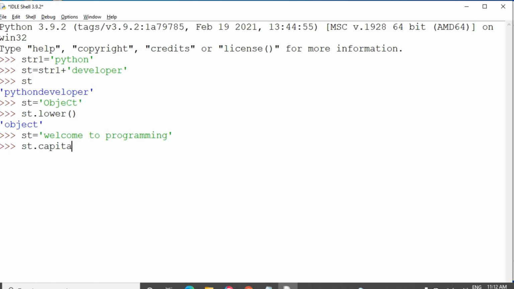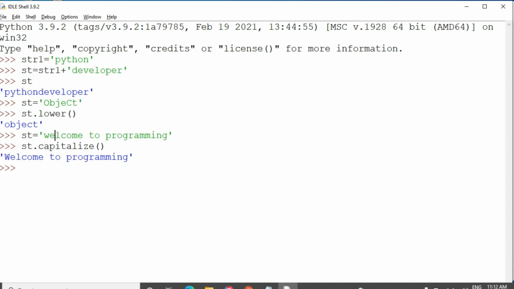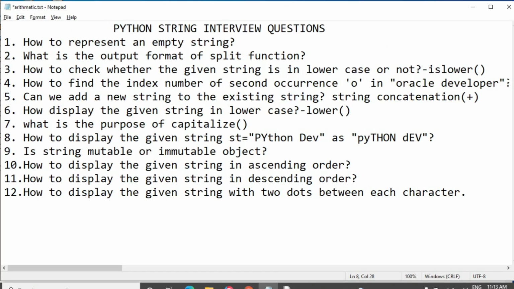I'm applying the capitalize function, st dot capitalize. See, I have taken all the characters in lowercase format, but the first letter of the first word, this is the first word, and the first word's first character only changed into uppercase. So that's the use of the capitalize function.